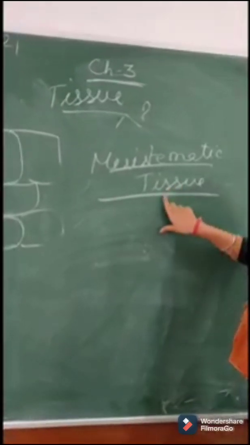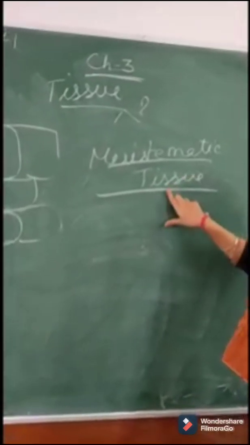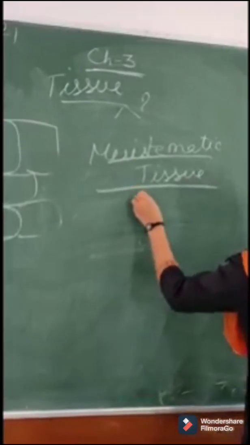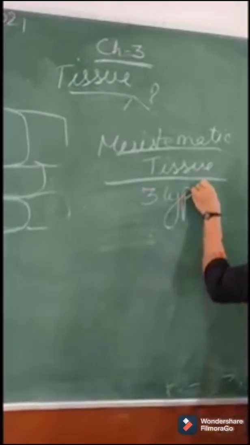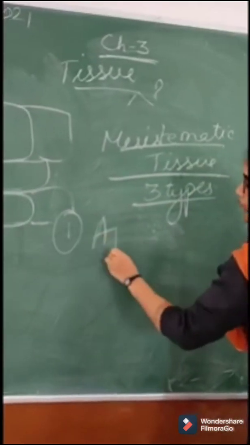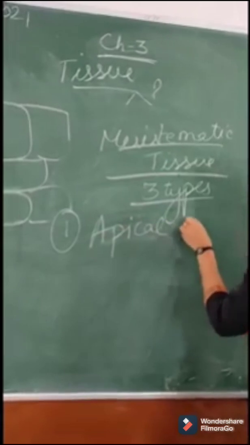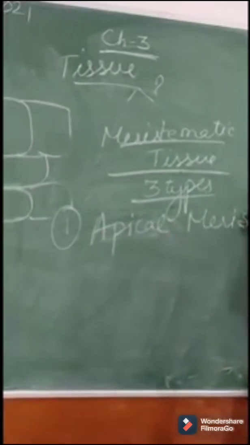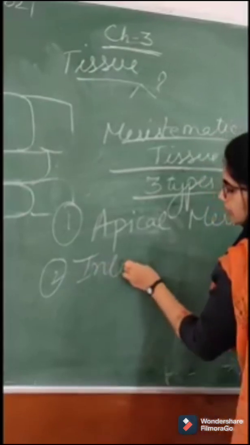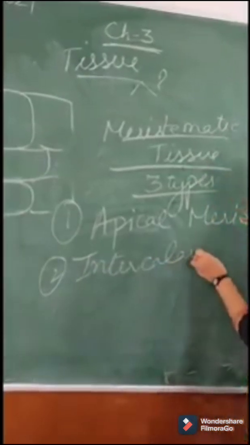Now the types of meristematic tissue. In today's video, I will just give you the names, right? Meristematic tissue is of three types. First one is known as apical meristem. Second one is intercalary meristem.